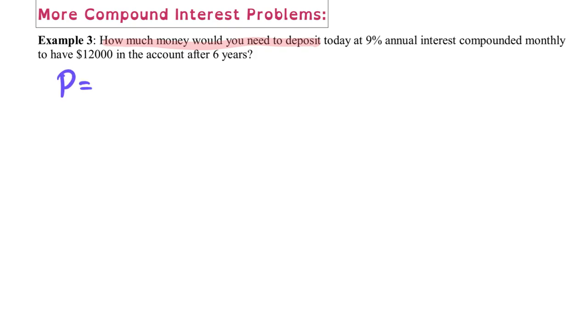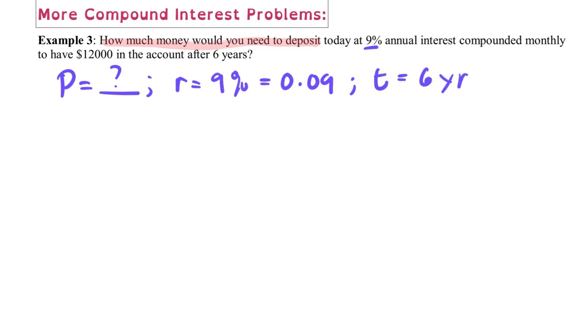So the principal we don't know, but we are given the rate. The rate is going to be 9% or simply 0.09 in decimals. Our T here is going to be 6 years, and our final balance is going to be 12,000.